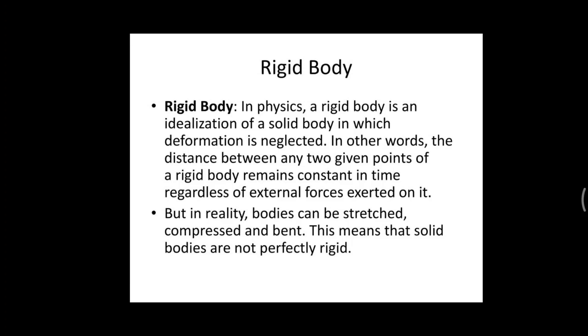In a system of particles in a rigid body, the distance between two particles will always be constant, even if an external force is exerted upon this rigid body.